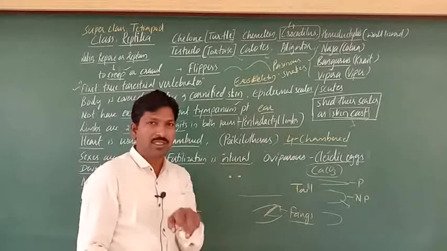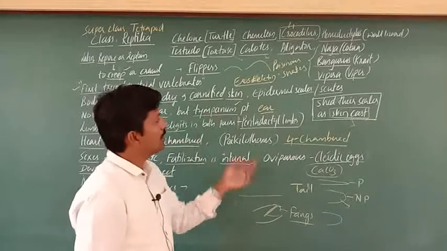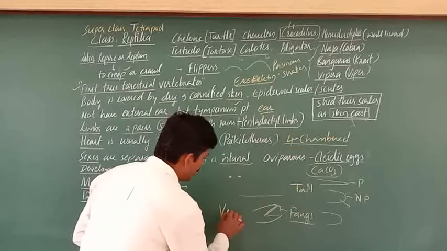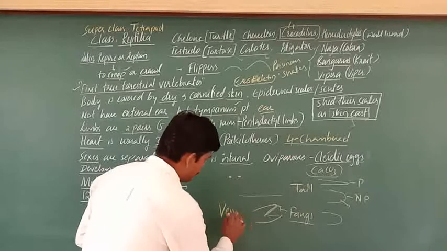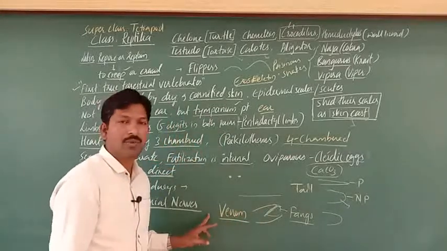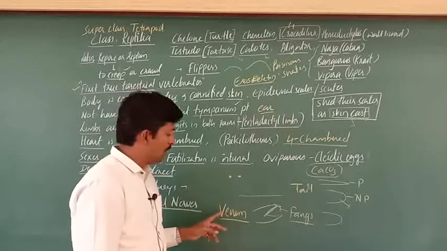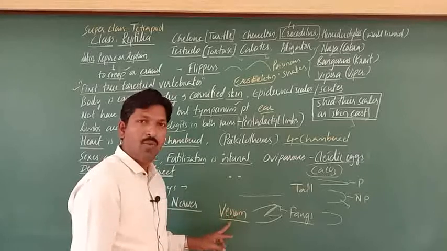So they can inject venom. That's what snake poison is called, venom. So remember, venom. We also call them venomous snakes. Highly poisonous snakes produce venom.